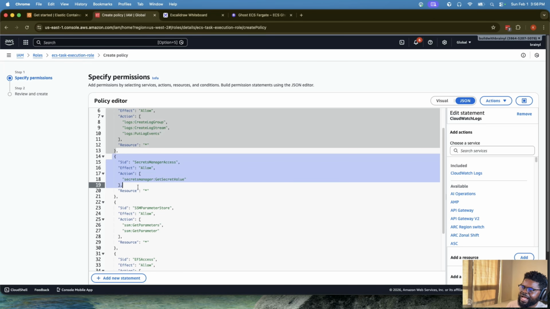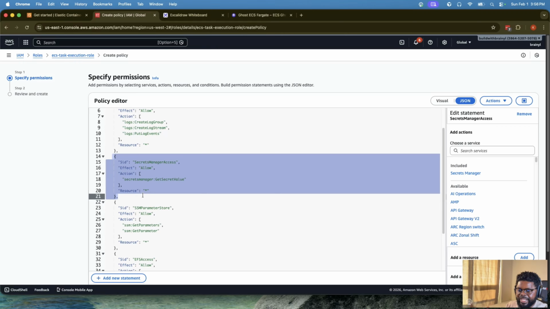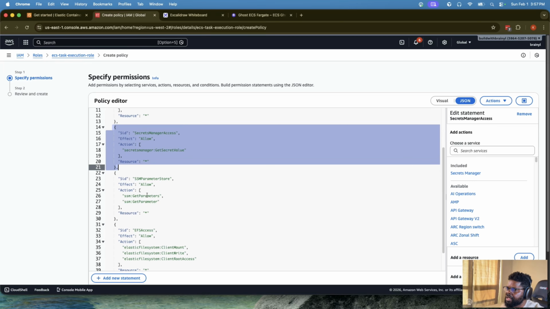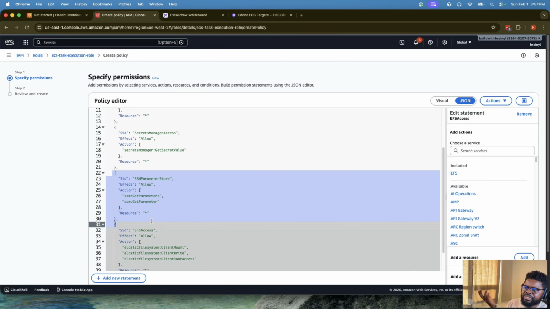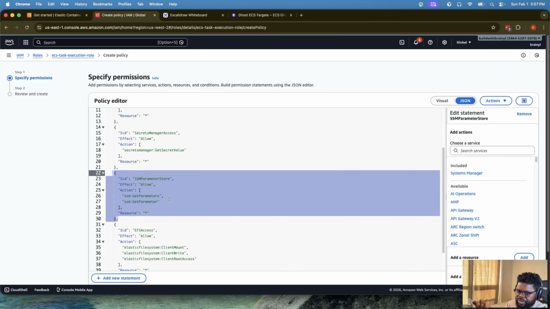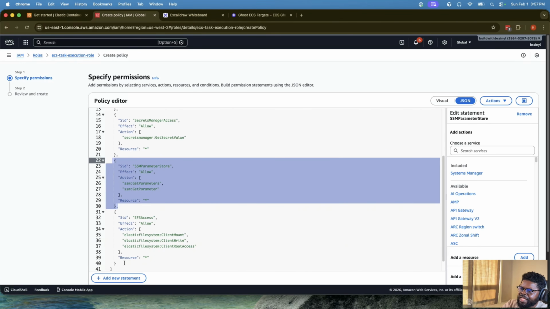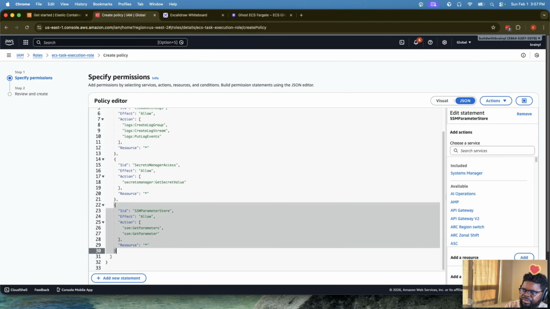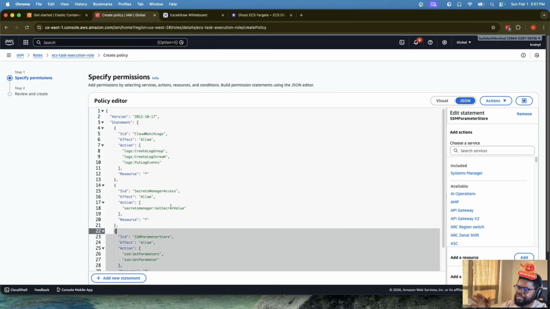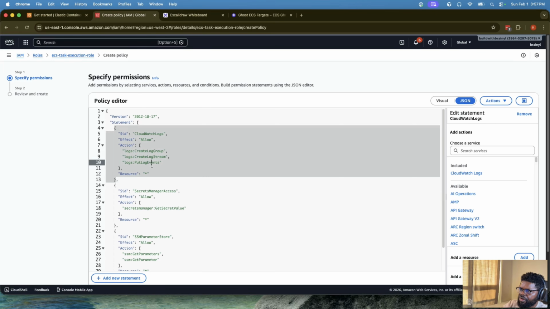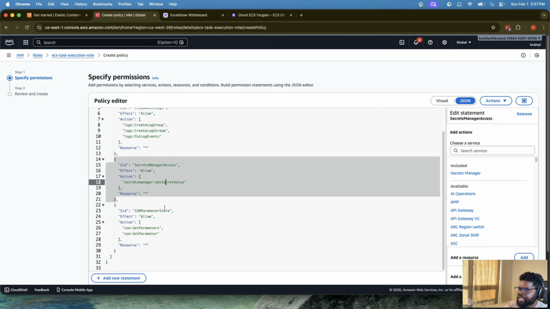I also know it will need, at some point, to mount secrets because we're going to connect to the database. So I'm also giving it that permission, at the beginning. I also know that at some point, maybe I need to read something from Parameter Store. I'm also giving it that permission. Because in this class we're not going to touch EFS, I'm just going to take this out, okay? So that it's not confusing. But these are really the 3 permissions that I need. So logs, Secrets Manager, and that's it.